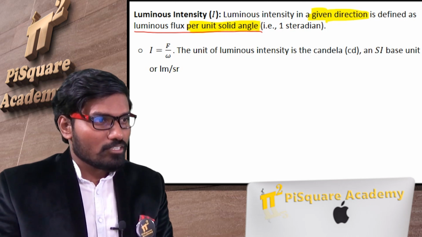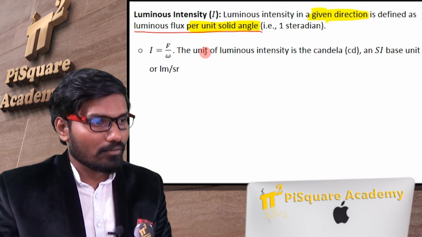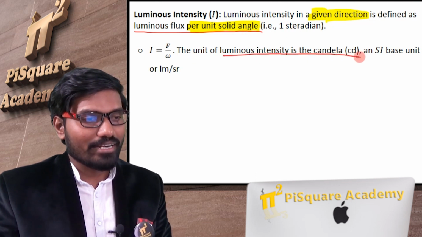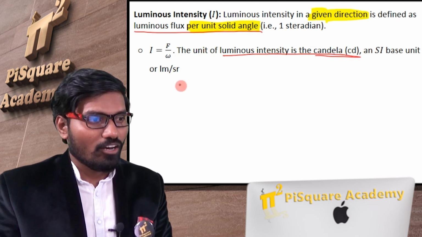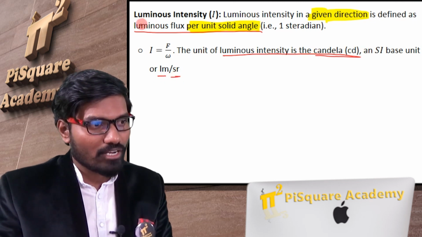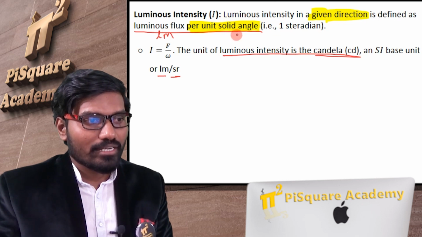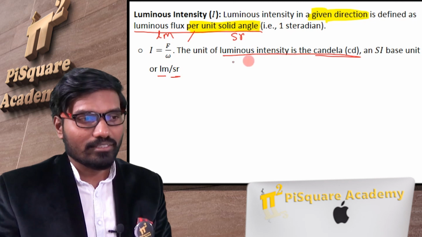What are the units? Luminous intensity is in candela, or lumen per steradian, because luminous flux is lumen and solid angle is steradian, SR.